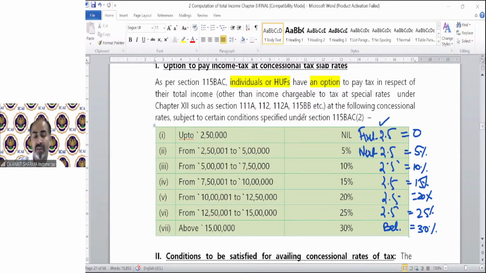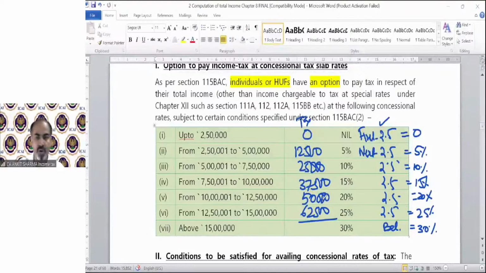Clear? We can actually calculate the tax also. The tax is 0, then the tax will be 12,500 fixed. In the next range, the tax will be 25,000. Each tax will increase by 12,500: 37,500, 50,000, then 62,500. So till 15 lakh, your total tax will be 1,87,500.